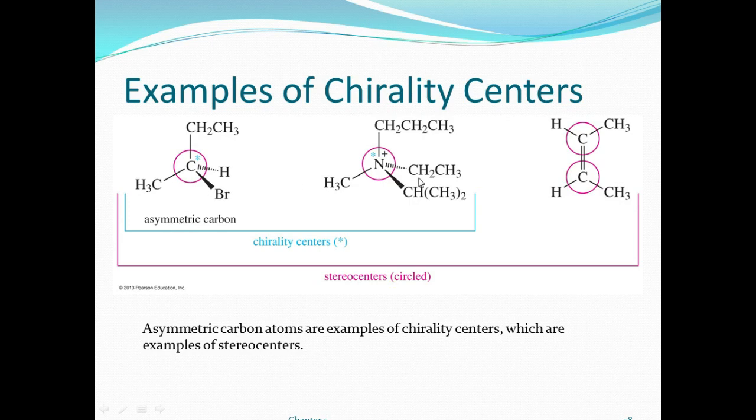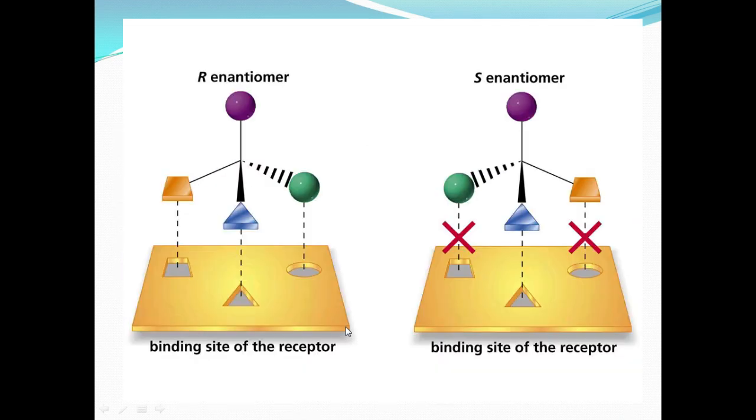Here the asymmetric carbon. You see here the nitrogen is different. It is the same, under the four different groups. This is also called a chiral center. But stereoisomerism, stereo center, here you see the carbon-carbon double bond. Here carbon, hydrogen, methyl, and here another carbon is there. It is called a stereo center, circled, right? The asymmetric carbon atoms are examples of a chiral center, and which are the examples for a stereo center?